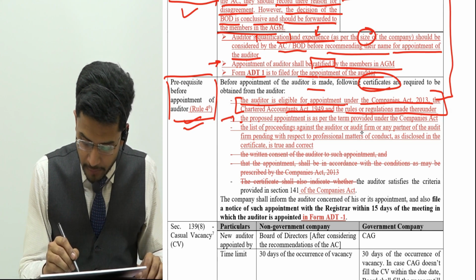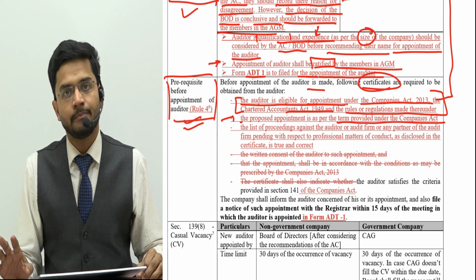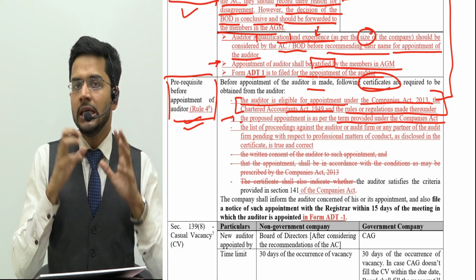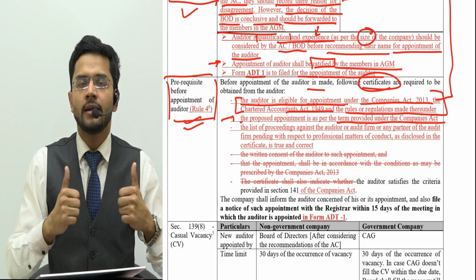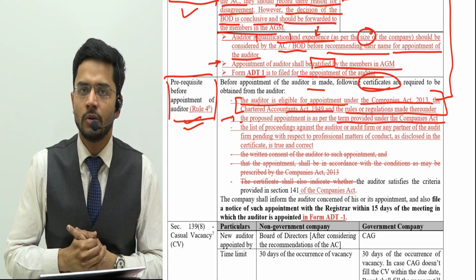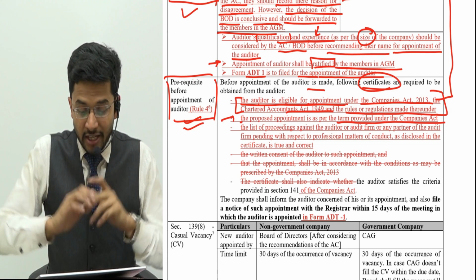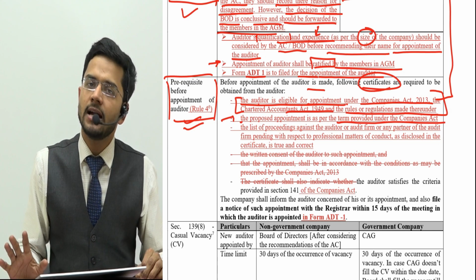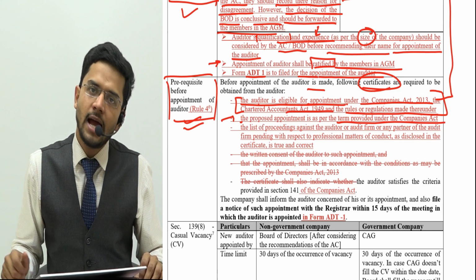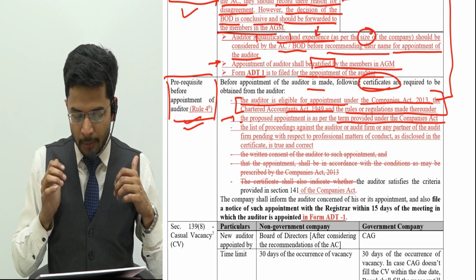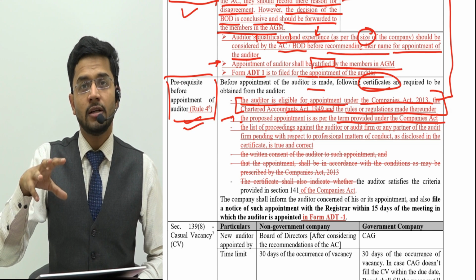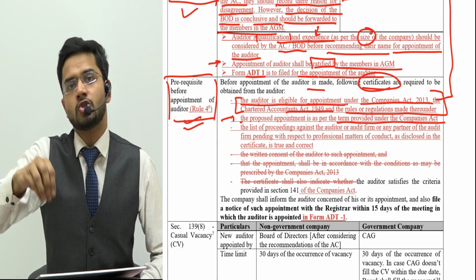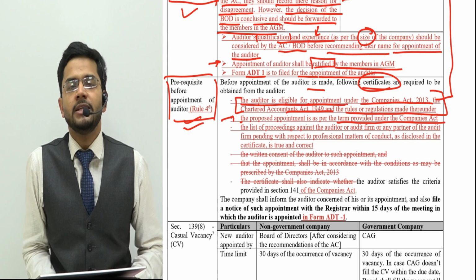Second, the proposed appointment is as per the terms provided under the Companies Act. Now, the appointment which is being proposed. So first is the eligibility, that yes, he is in a fit position to take up our audit. This is the first declaration we want from him. And the second declaration is that if we propose to appoint him as our auditor, he will fulfill the conditions of the Companies Act. The auditor appointed is fit as per the Companies Act as well as the Chartered Accountants Act, and the proposed appointment is also as per the regulations of the Companies Act 2013.